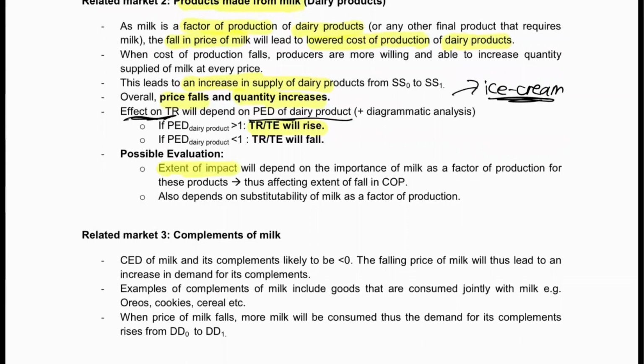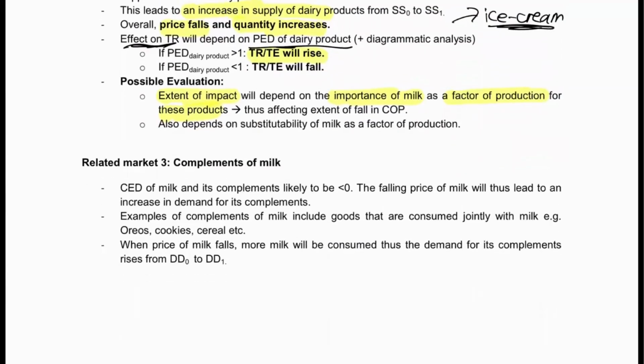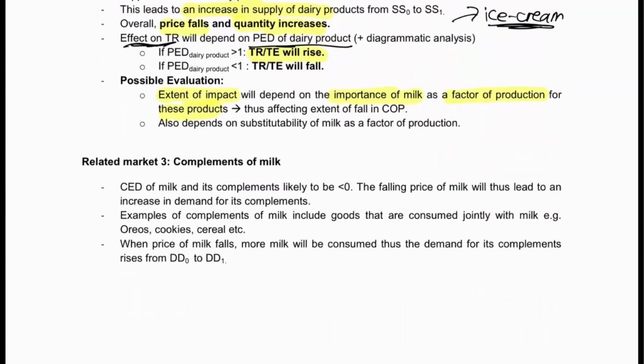Of course, the extent of impact will also depend on the importance of milk as a factor of production for these products. So if milk is a very important factor of production in the making of ice cream, of course, the cost of producing ice cream will go down significantly. But if milk is a very small or insignificant factor of production, then of course there might not be a very significant change in the cost of production. So that is how you can explain the evaluation points.